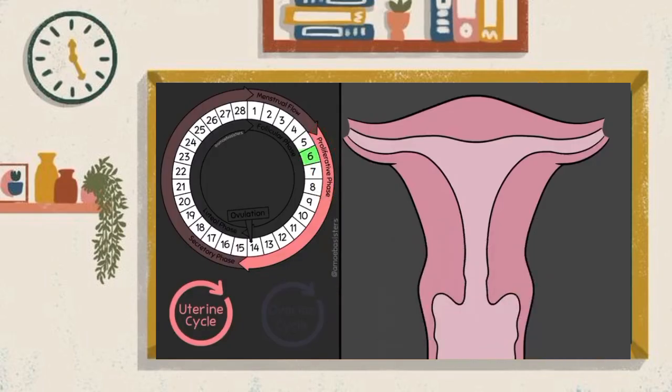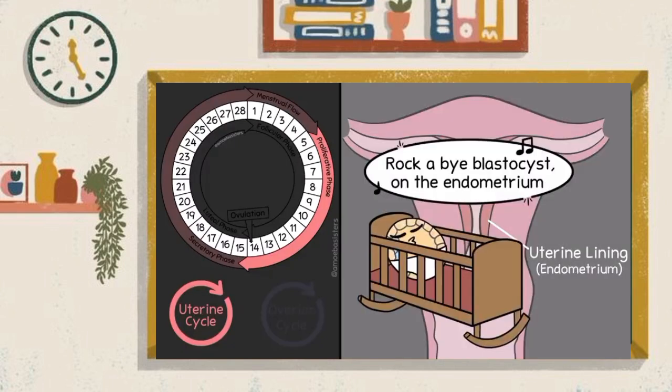Let's return to the uterus as we look at the next uterine cycle phase, the proliferative phase. Around day 5 or 6 or 7, remember the days are approximate, the uterine lining, or endometrium if you want to use a fancier term, starts to regrow. This is a big deal because eventually it will need to be rich with blood vessels so that it could have the ability to nourish a blastocyst someday. A blastocyst is a fertilized egg that has done several divisions.